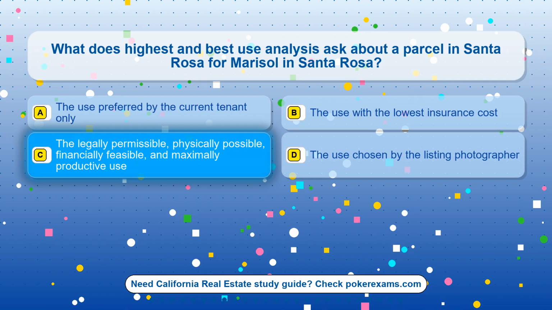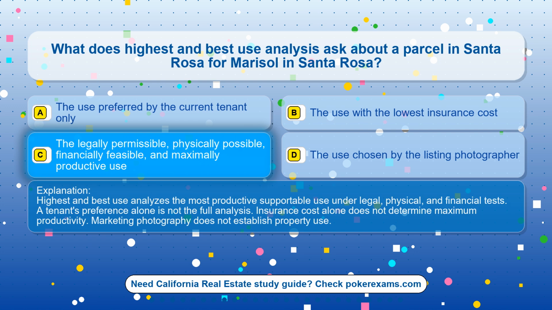The correct answer is option C. The legally permissible, physically possible, financially feasible, and maximally productive use. Highest and best use analyzes the most productive supportable use under legal, physical, and financial tests. A tenant's preference alone is not the full analysis. Insurance cost alone does not determine maximum productivity. Marketing photography does not establish property use.